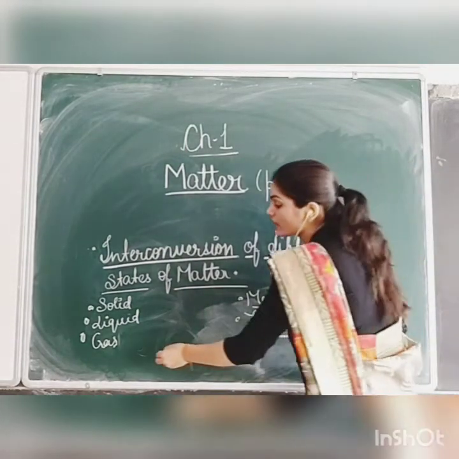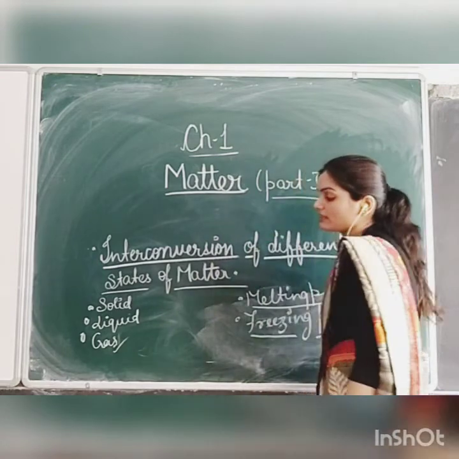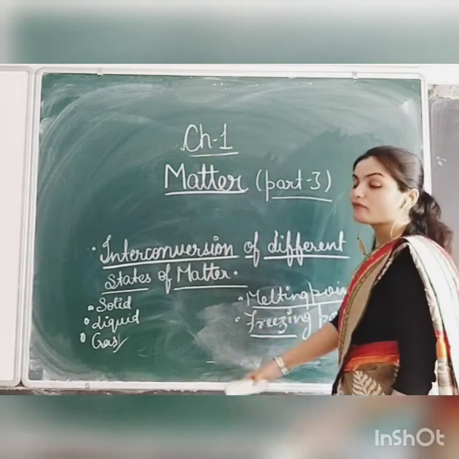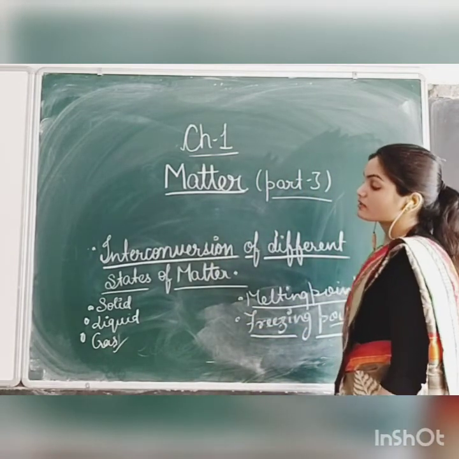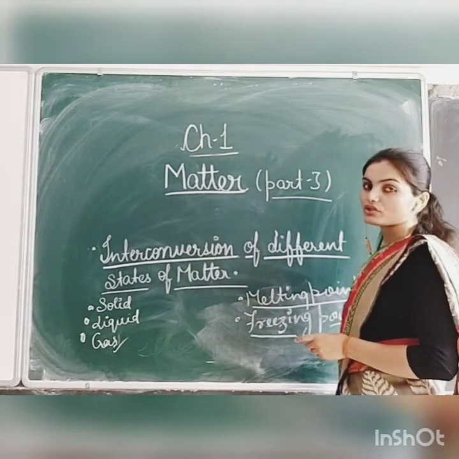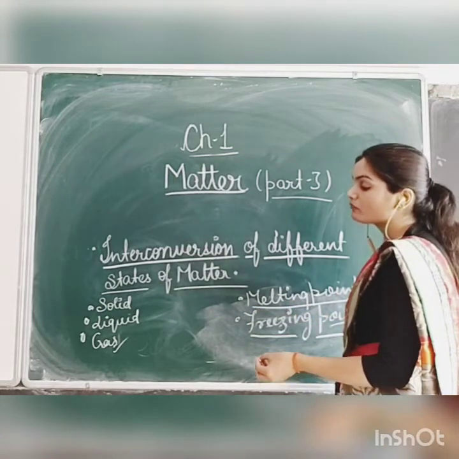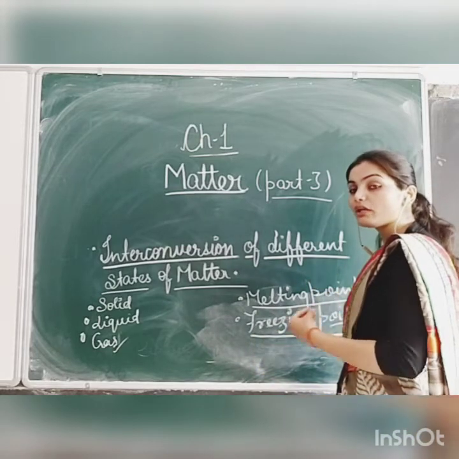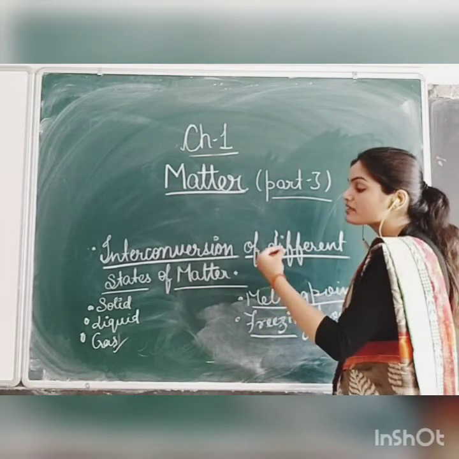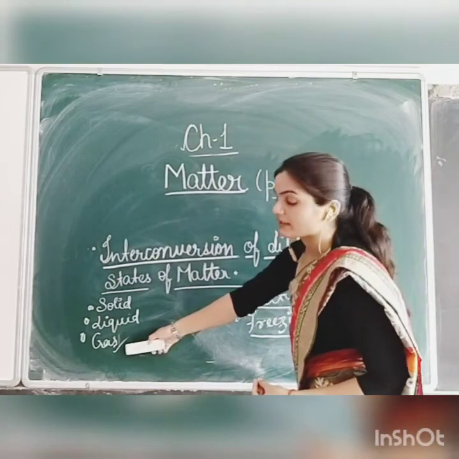One more state of matter which is left, students, that is gas. For that we have to study the process of vaporization. When we boil the water, students, what will happen? When we boil the water, it will vaporize, and the vapor is a form of gas.